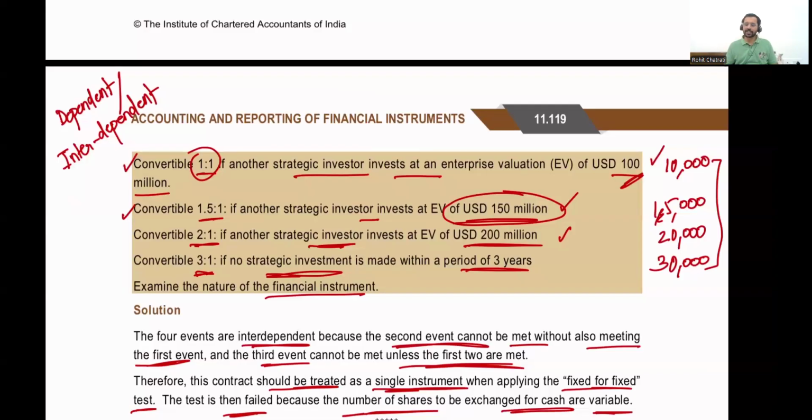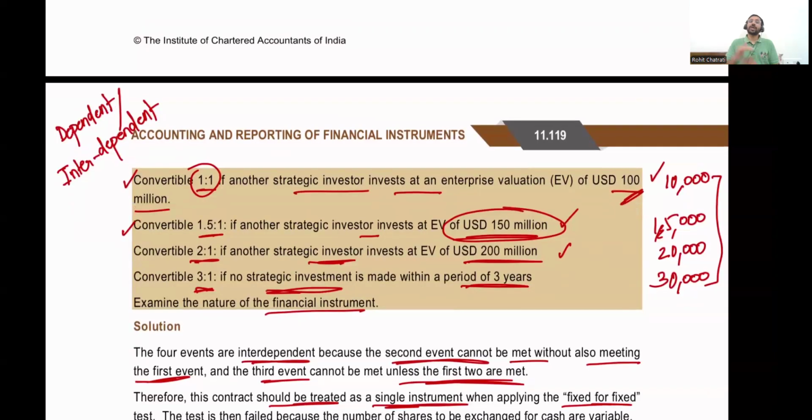Under interdependent scenarios, which is illustration number 23, where condition 2 achievement necessarily means that you also have to achieve condition 1, it basically means that you will actually look at it as a single contract. You will not break it down into four subcontracts, and you will actually look at it as a single contract to evaluate whether entity Atal Limited has an obligation to issue a variable number or a fixed number of equity shares. All right, in this case, it had an obligation to issue a variable number of equity shares, and therefore it will be classified as a financial liability.